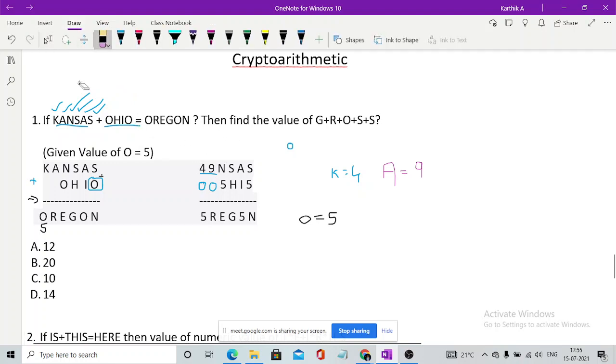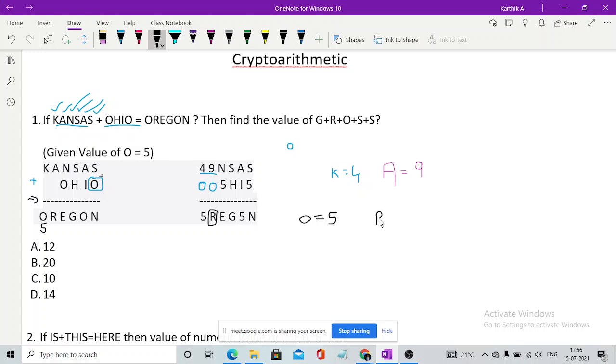Now we'll be moving on to the next one. We need to go progressively, from one part to another. We can't just simply jump to another part. So now we will go to the next one. Imagine we have one more thing here. If the value of A is 9, what will be the value of R? Will it be 9 again?